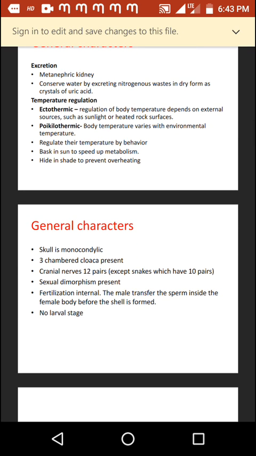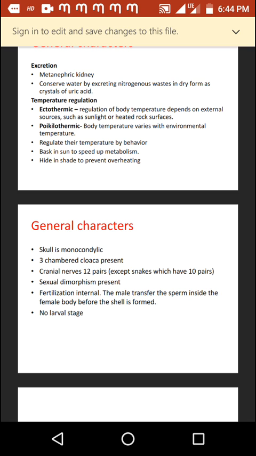Some other general characters: the skull is monocondylic in nature. It means the skull has a single occipital condyle. There are two types of skull, monocondylic and dicondylic. If the skull has a single condyle, it is referred to as monocondylic. If it has two occipital condyles, it is called a dicondylic skull. The occipital condyle is a rounded knob at the base of the skull which articulates with the first vertebra. In reptiles, the skull is monocondylic because it has a single occipital condyle.